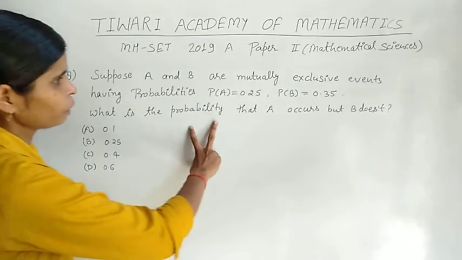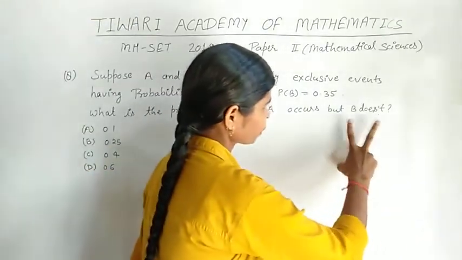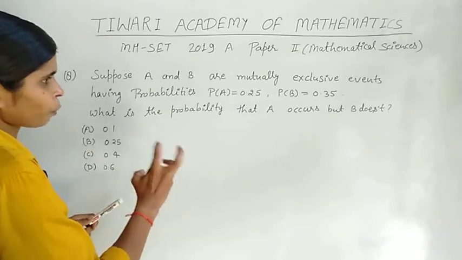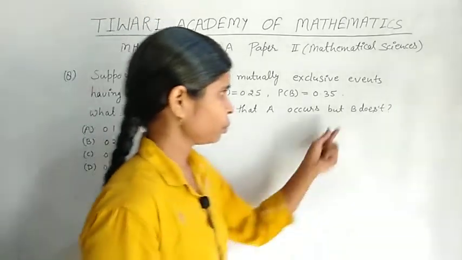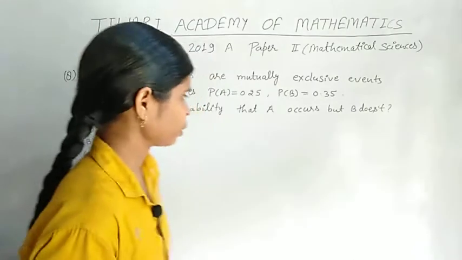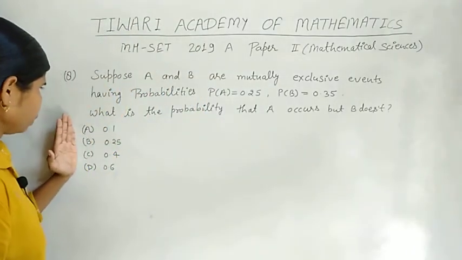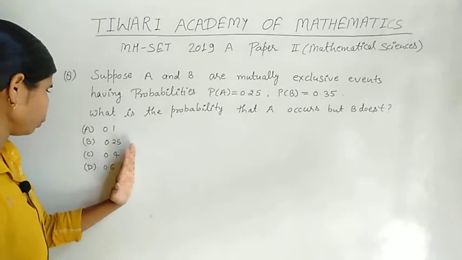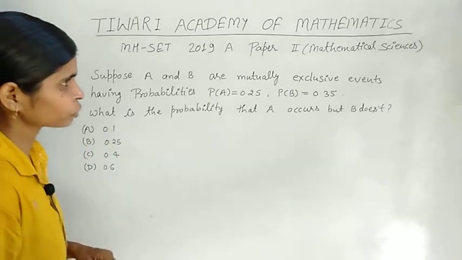What is the probability that A occurs but B does not? Options given: A is 0.1, B is 0.25, C is 0.4 and option D is 0.6.